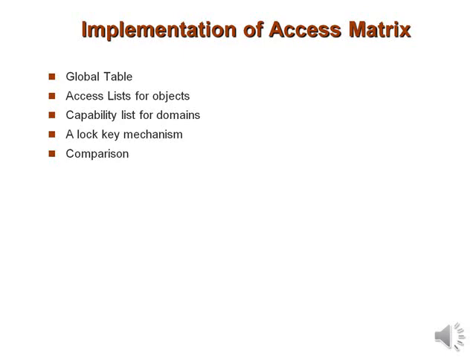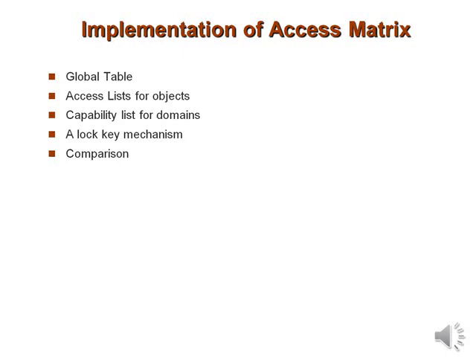A process executing in a domain can access an object only if that domain has a key that matches one of the locks of the object. This sounds simple. If you have a key that matches the lock, then we can access it. As with capability list, the list of keys for a domain must be managed by the operating system on behalf of the domain. Is it clear?